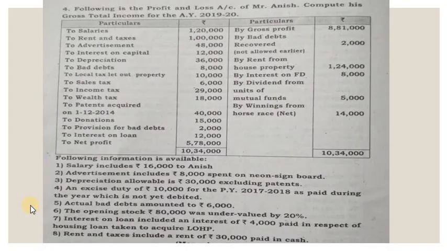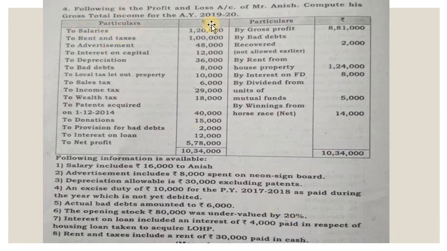Let's go to the problem once again. So all the expenses are finished. Let's see any other expenses remained. Salary, advertisement, depreciation, excise duty, it should be deducted. Okay, actual bad debts over. Opening stock of rupees 80,000 was undervalued. So what will you do with this opening stock? It is undervalued. So opening stock will appear in debit side, right?